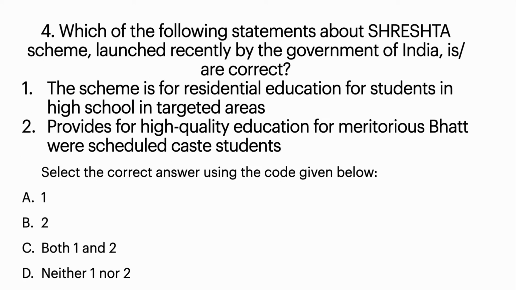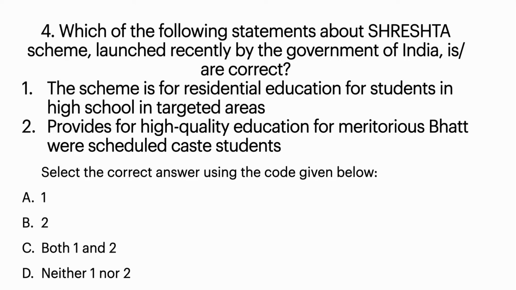Okay. Fourth question, which one of the following statements about the SHRESHTA scheme launched recently by the government of India is or are correct? First statement is, the scheme is for residential education for students in high schools in targeted areas. Second statement is, provides for high quality education for meritorious but scheduled caste students.